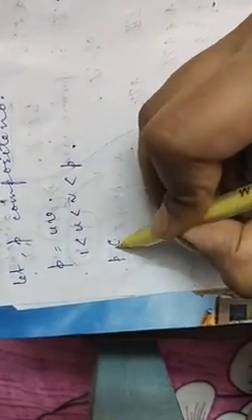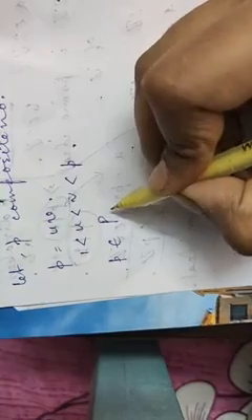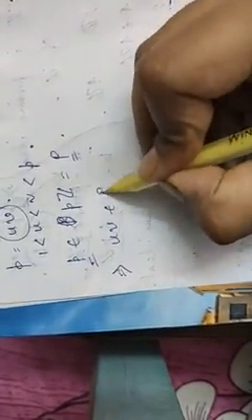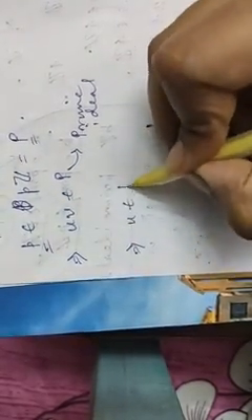Now p belongs to capital P, which is pZ. That means p belongs to pZ, obviously, which is equal to our capital P. So p belongs to capital P. Now p means uv. So from here we can write uv belongs to capital P, and we have taken that capital P is a prime ideal. So from the definition of prime ideal, what we can write? Either u belongs to P or v belongs to P. Right? So in that case, u belongs to P, P means pZ. And if v belongs to P, then v also belongs to pZ, because P is our pZ.